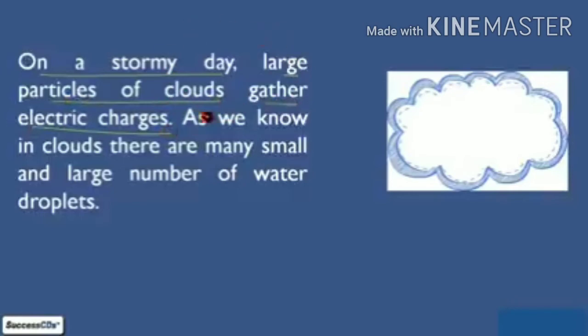As we know, in clouds there are many small and large water droplets. Here in the figure you can see a cloud, and this cloud is made up of a large number of water droplets. This cloud can have small water droplets and large water droplets. Both kinds of droplets are there in a cloud.